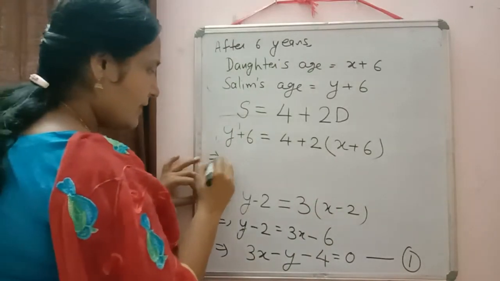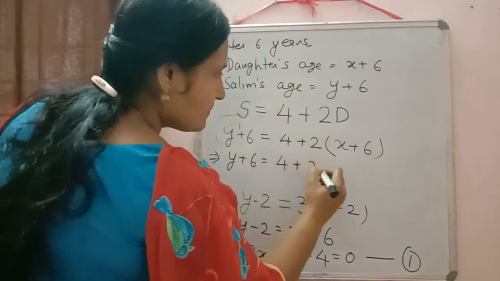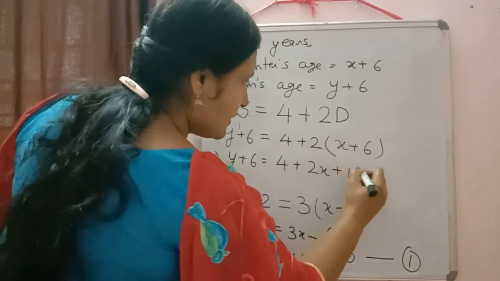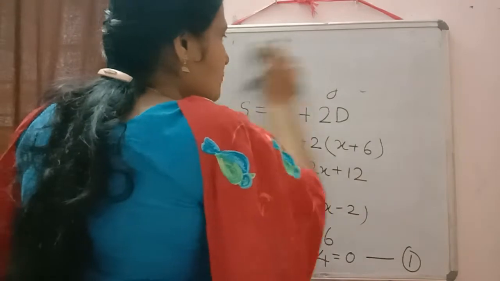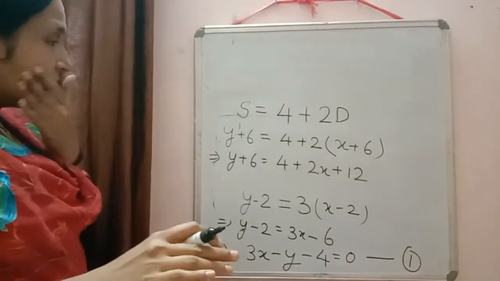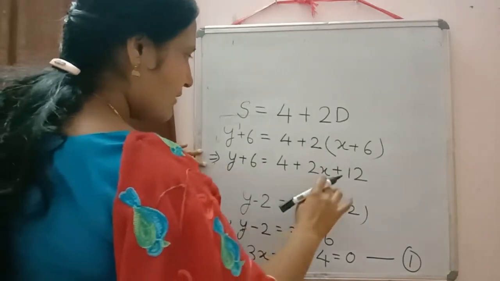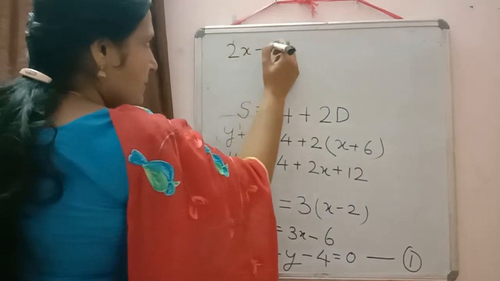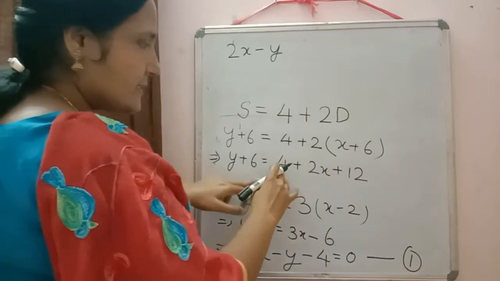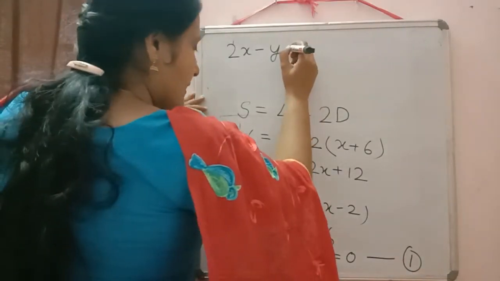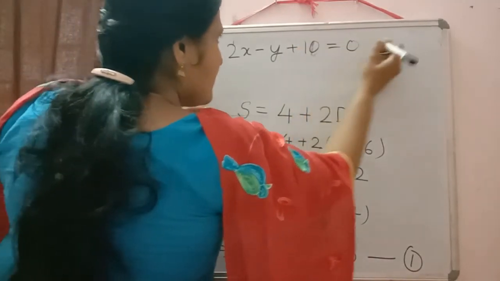Now we will simplify it. Y plus 6 is equal to 4 plus 2x plus 2 into 6, which is 12. As we did in the previous one, we can shift all the expression to one side, and normally try to shift so that the coefficient of x is positive. So 2x is there, this y we can shift here, so plus y will become minus y. 2x minus y, 12 plus 4 is 16, and 16 minus 6 is 10. So we are getting 2x minus y plus 10 is equal to 0.